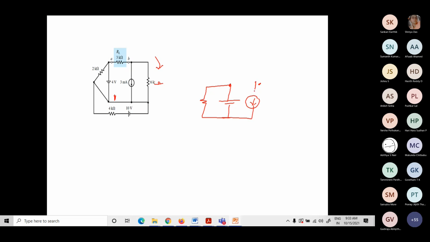Then this side is B, and here the 6K resistor is also connected to node 1. Between these two ends of node 1, we have this. Now this is 4K and this is 10 volt. This is 2 kilo ohms.